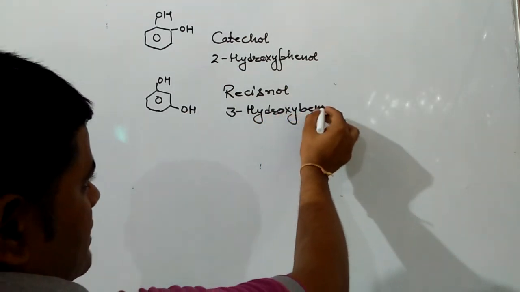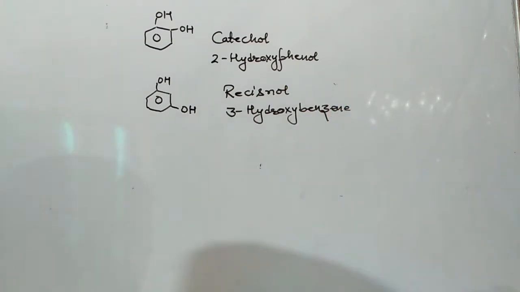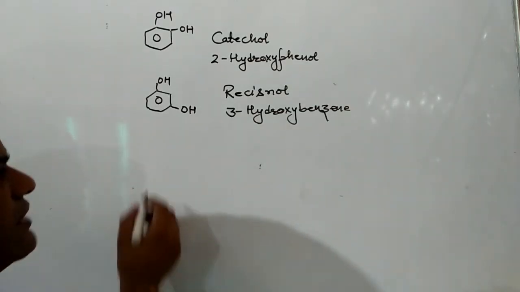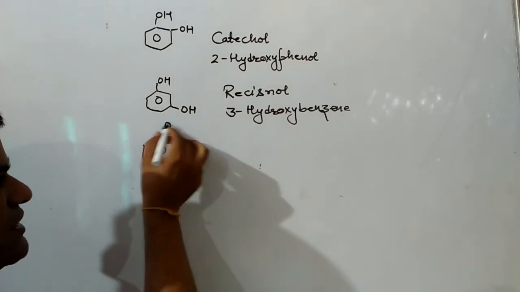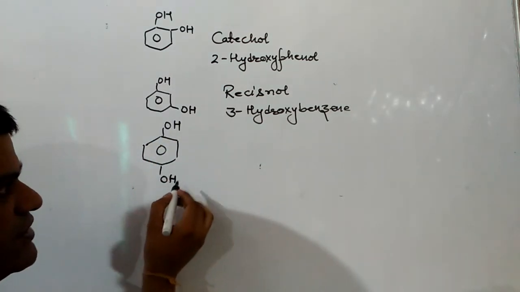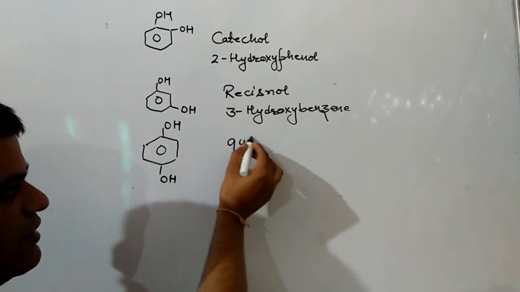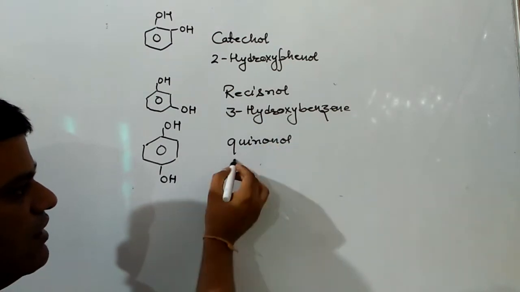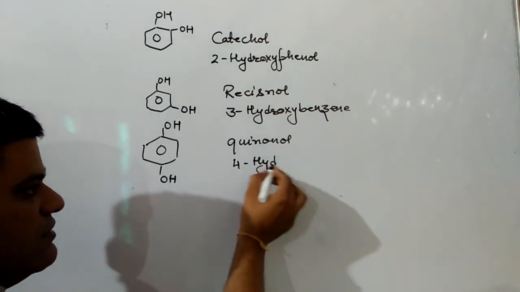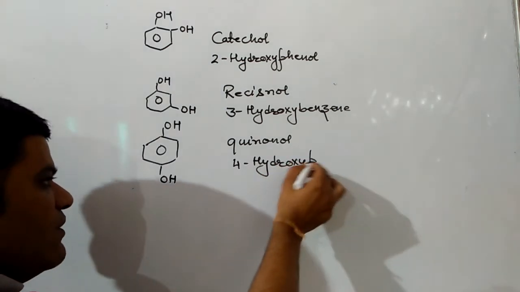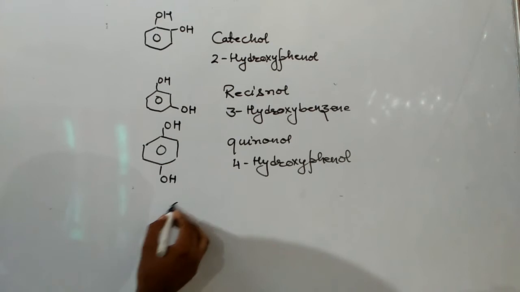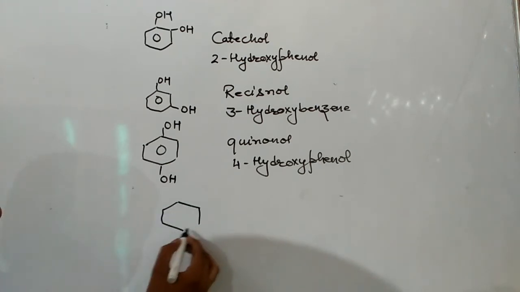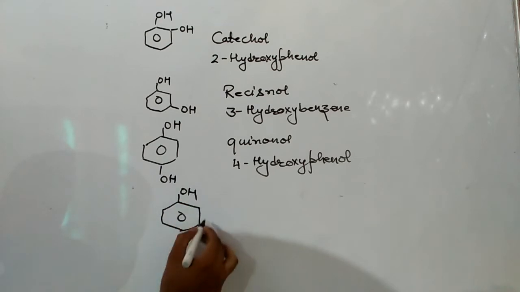Even these compounds are known as benzene-1,2-diol and benzene-1,3-diol. Next case will be when two OH groups are opposite to each other, then the compound is known as quinol, or it is also known as 4-hydroxyphenol, or benzene-1,4-diol.